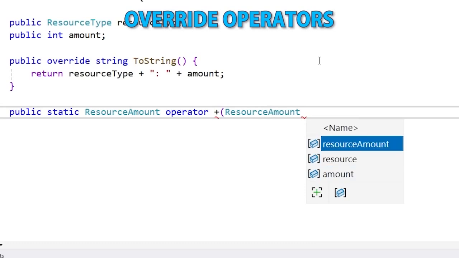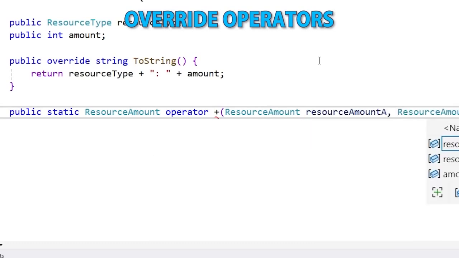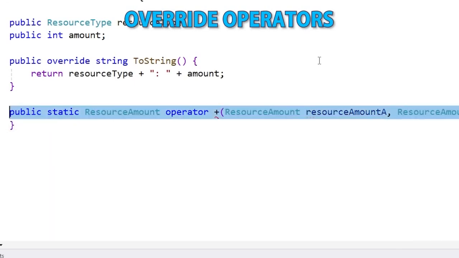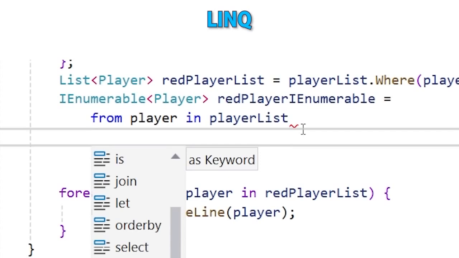Using these, we can add support for our own classes to do things like addition or multiplication. We can define the logic of what exactly it means to add two custom player classes together, and also define the logic for comparing two custom types, meaning defining the logic for what exactly does it mean to do an equals.